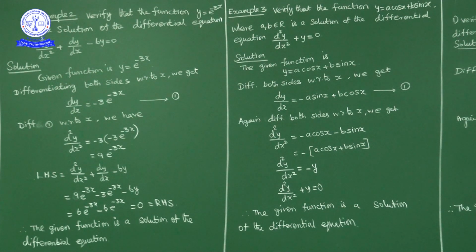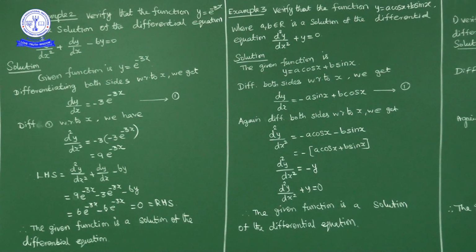So what is the given function? y is equal to a cos x plus b sin x. Now differentiate with respect to x on both sides. So what will we get? y derivative dy by dx is equal to a into the derivative of cos x, which is what? Minus sin x. So minus a sin x, plus b into the derivative of sin x, cos x. So b cos x. Okay, mark this one as 1. So dy by dx is how much? Minus a sin x plus b cos x.